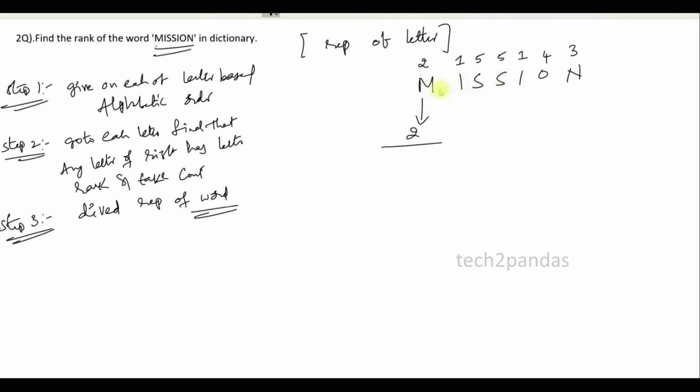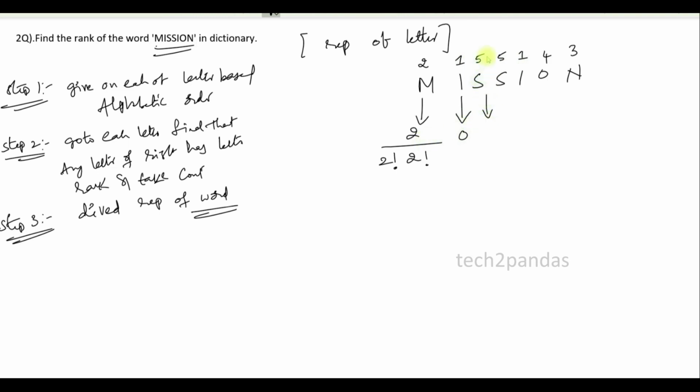How many letters will be repeating? M is repeating? No. I is repeating 2 times, so divide with 2 factorial. Again, S is repeating 2 times. To the right of the M, S is repeating 2 times, so divide with 2 factorial. Again, go with the letter. Try to find any letter lesser than the rank 1. No, 1 is lesser, so 0.